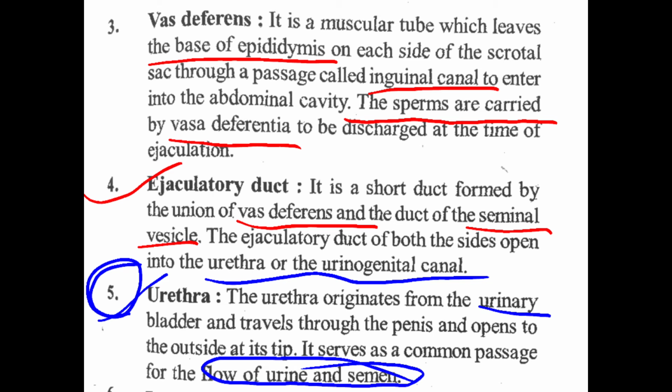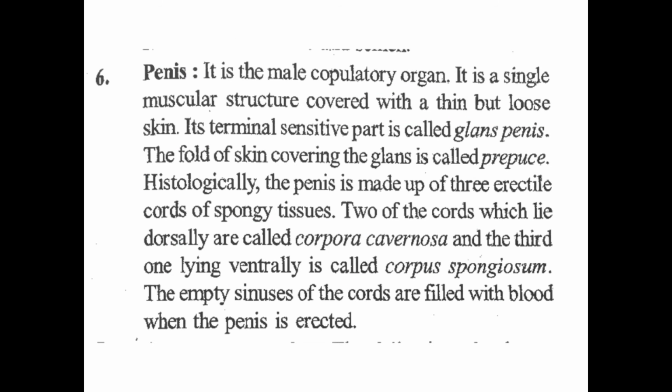It opens through it. Next, what is penis? It is the male copulatory organ. So the main part is the penis, which is the male copulatory organ. It is a single muscular structure covered with a thin but loose skin. It is single and it is covered with a loose skin. The penis is covered with a loose skin.